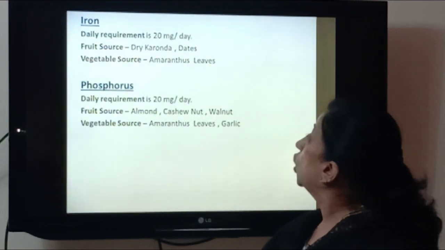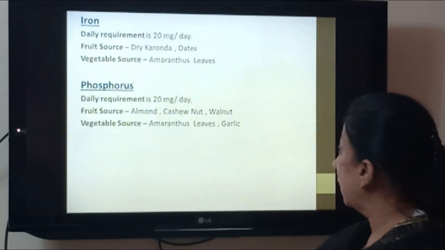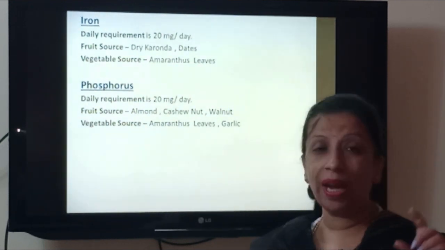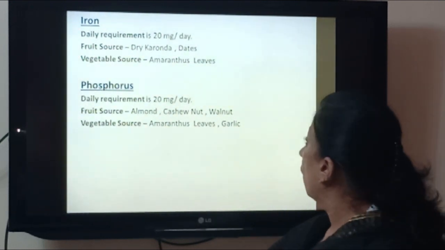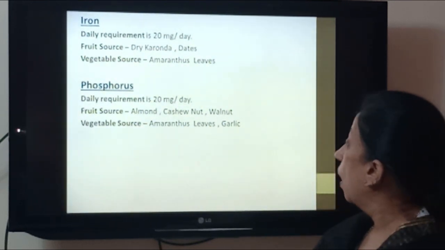Iron, the requirement is 20 milligram per day. And the fruits from which we get iron are dry karonda and dates. You know that dates which you eat dry. Vegetable source, again I told you, green leafy vegetables, amaranthus leaves.